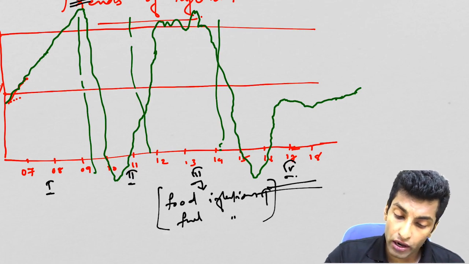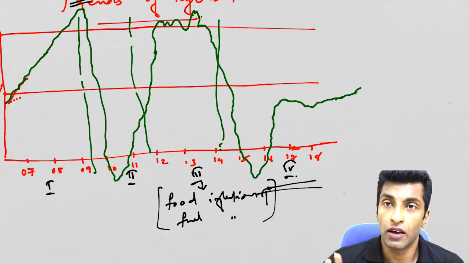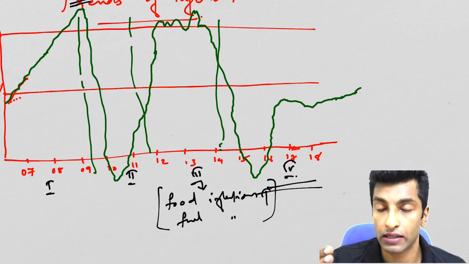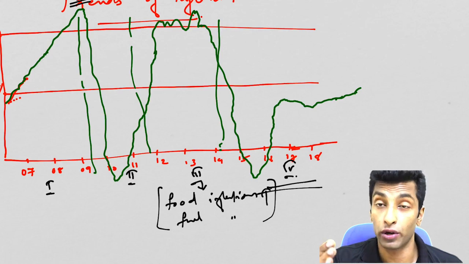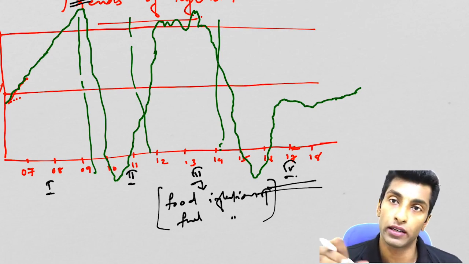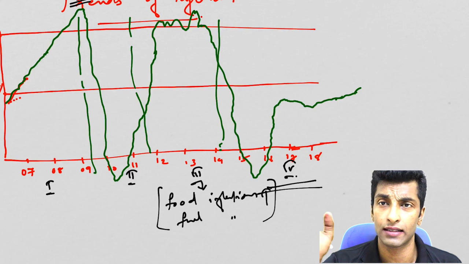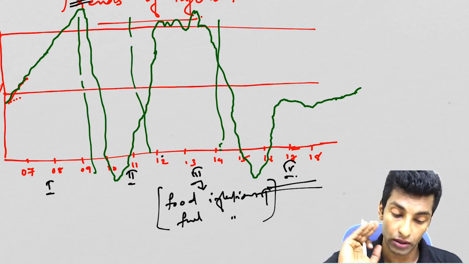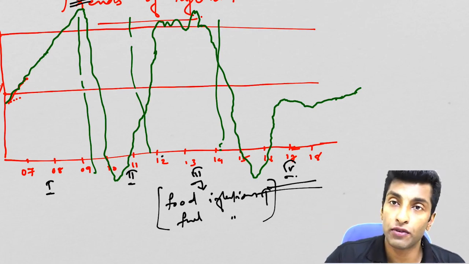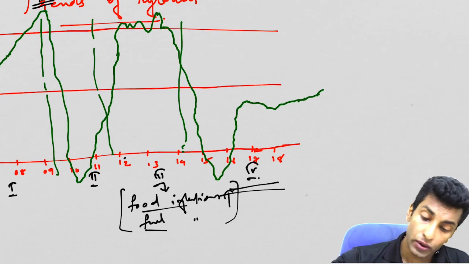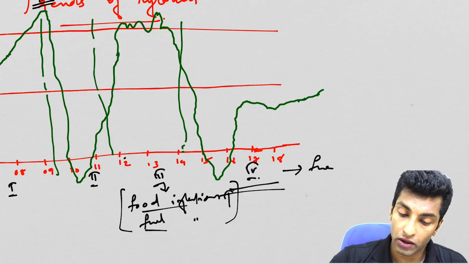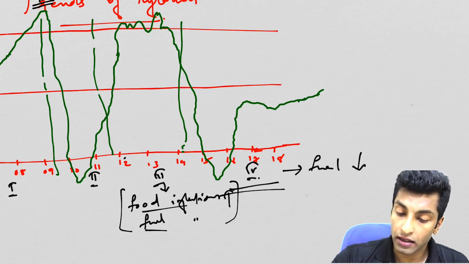Okay, so if you take core inflation, you won't see much difference. Why? Because core inflation actually excludes food and fuel. The sensitive items, or the most volatile items, are excluded in core inflation. So food, fuel, fertilizers are actually excluded. So in this third phase, inflation is high because of food inflation and fuel. Okay, now it is coming down. During this fourth phase, it is coming down because fuel prices are coming down.